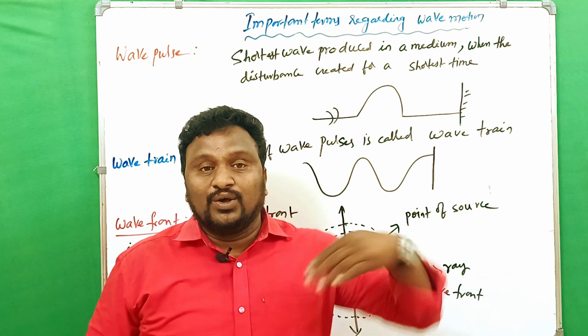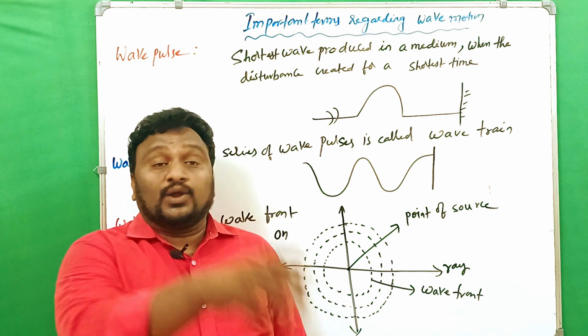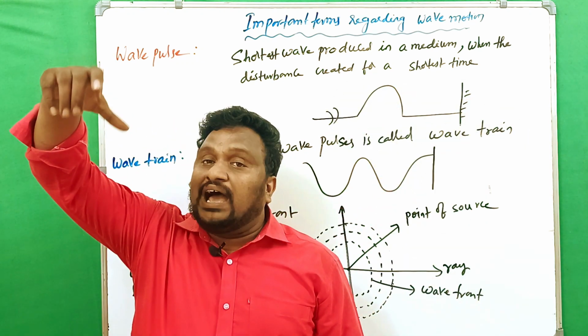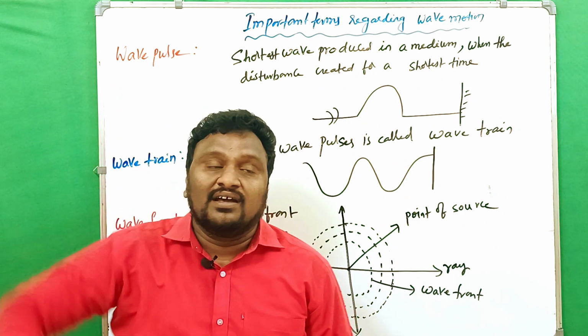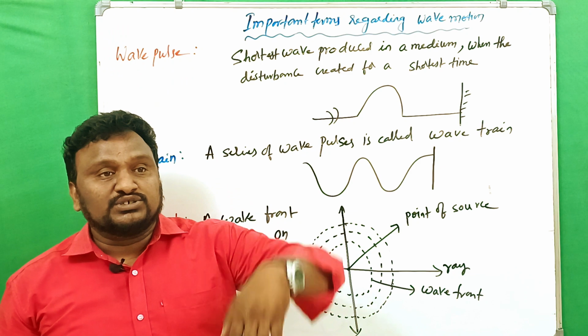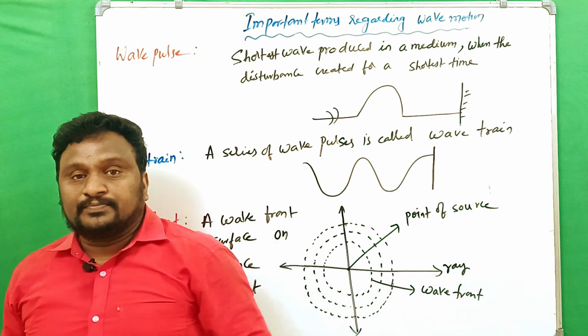Generally we call these wave movements. When we shake it in the vertical direction, it moves like a wave.